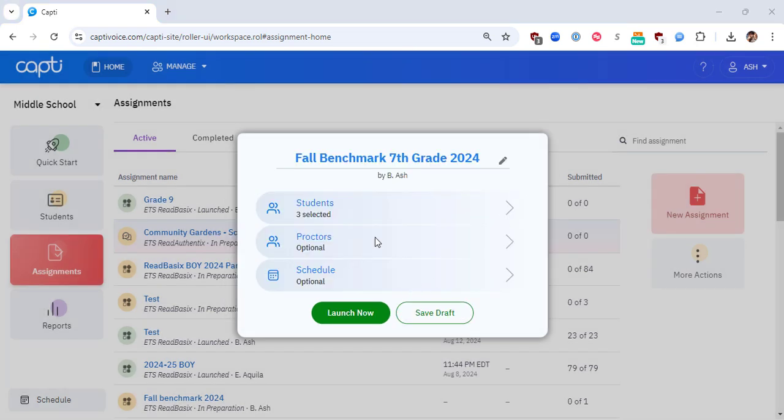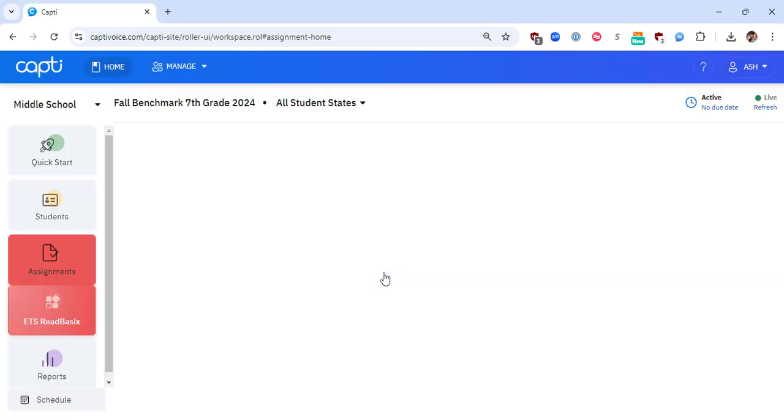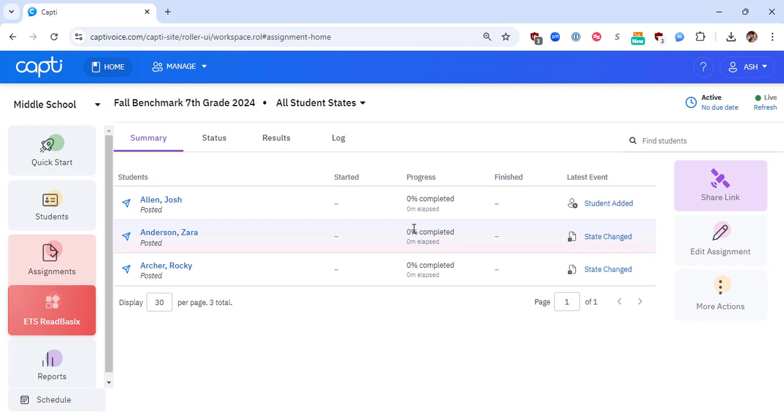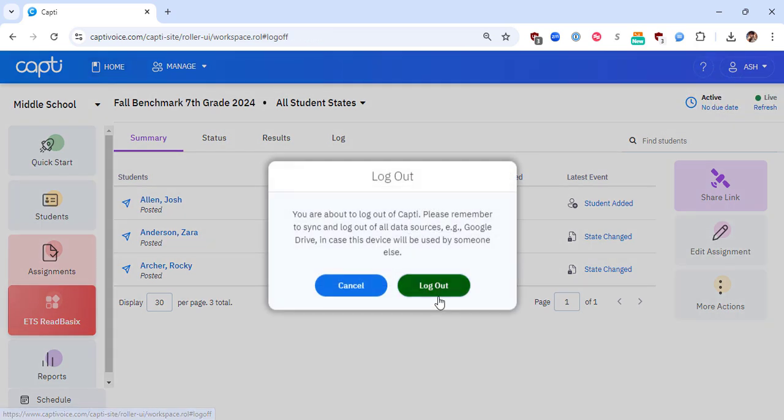When you are happy with the students you have selected and your scheduling options, you can either launch the assessment now and make it immediately available to your students, or you can save it as a draft. I'm going to launch this assessment. Now my students can log in and access the assessment. Let's quickly go to the Students view.